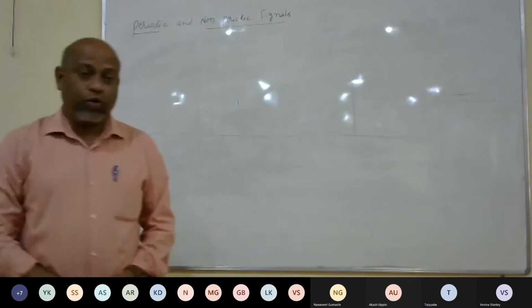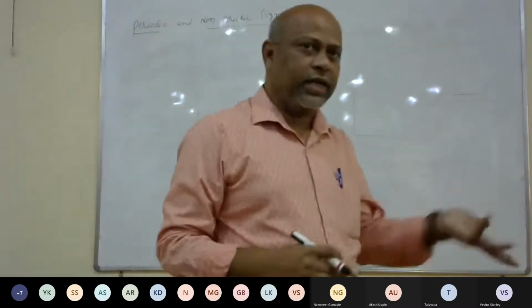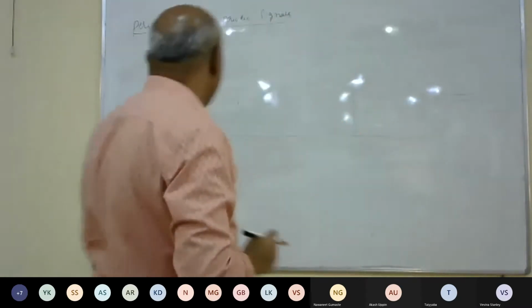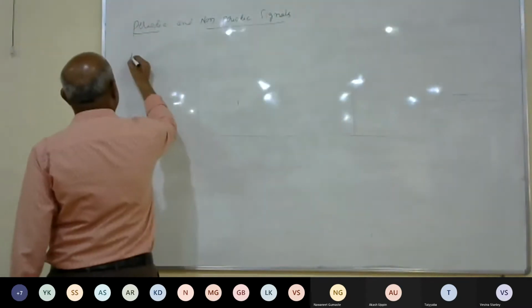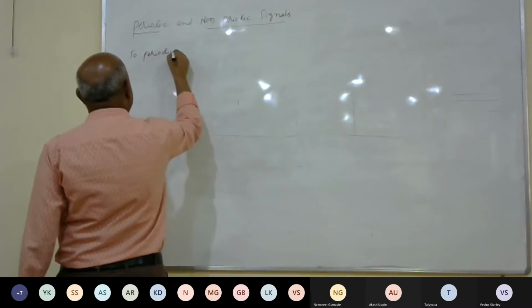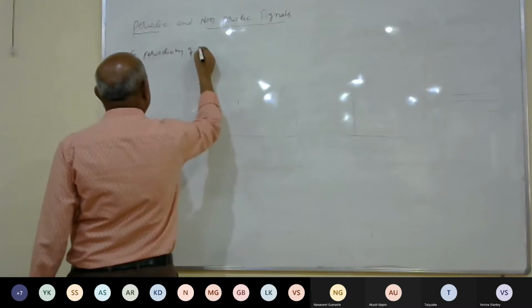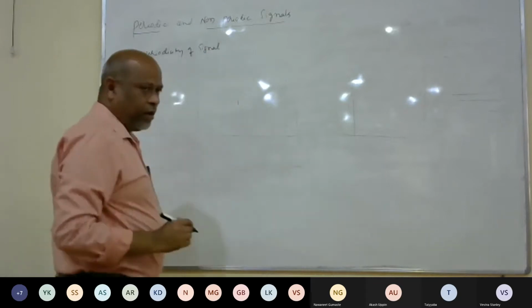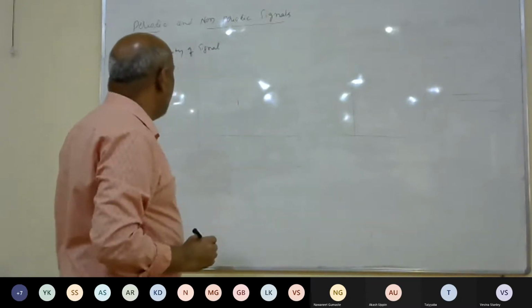Now, next job is how to find the periodicity of a signal and say whether it is periodic.